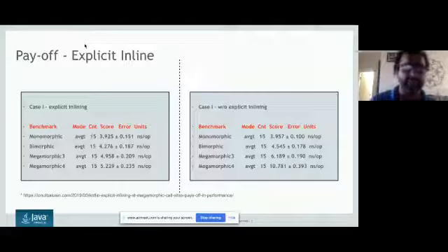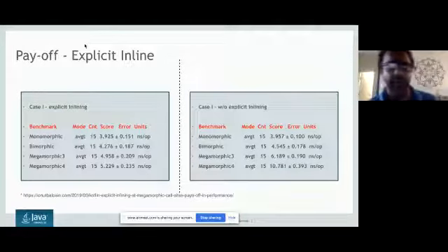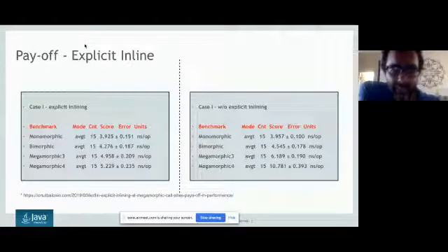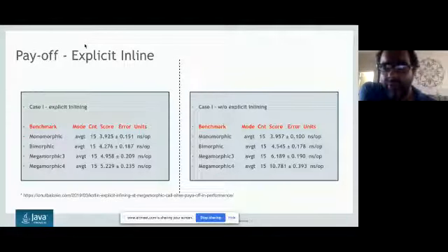Okay, so yes, I have the data. Here I can show you the megamorphic level 3 calls and megamorphic level 4 calls, with explicit inlining and without explicit inlining. If you see with explicit inlining, meaning when you're using the word inline in Kotlin, the performance is like 4.9, and for call level 4 it is 5.2, whereas without explicit inlining it is almost 6, and for the megamorphic level 4 call it is 10.